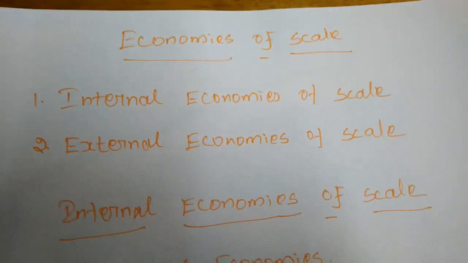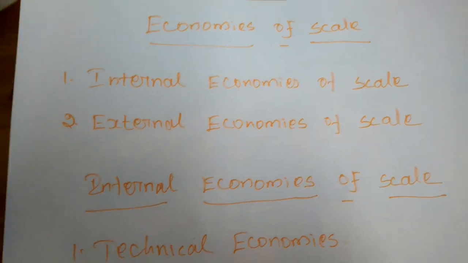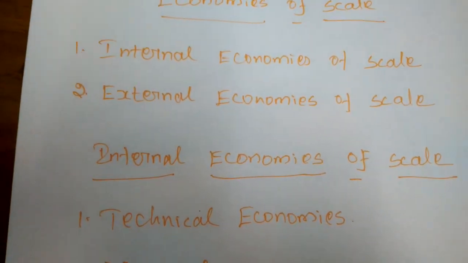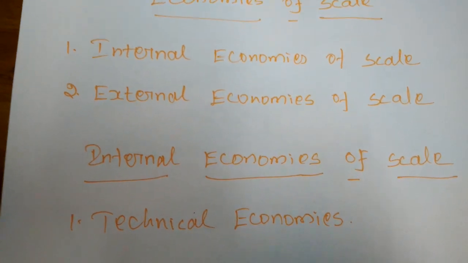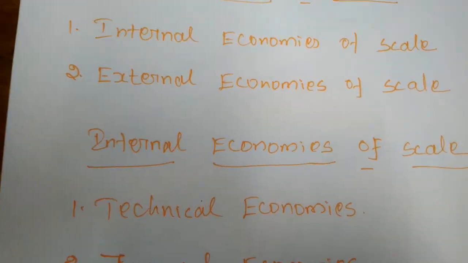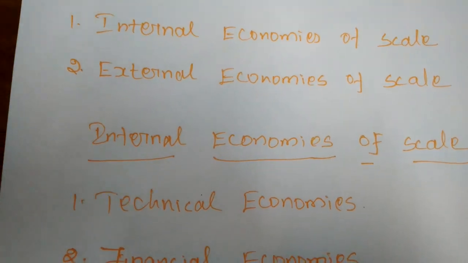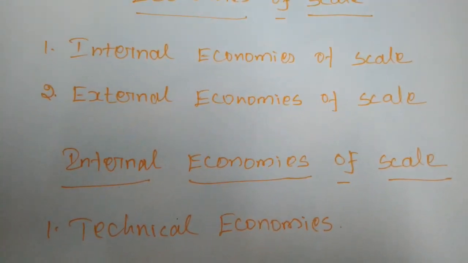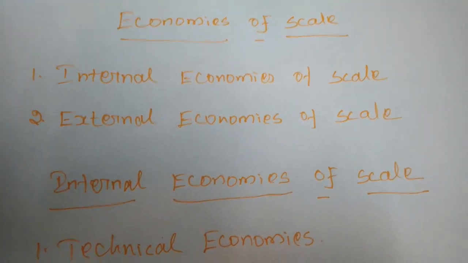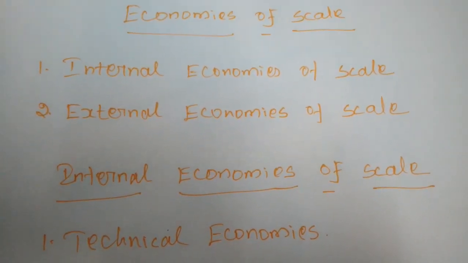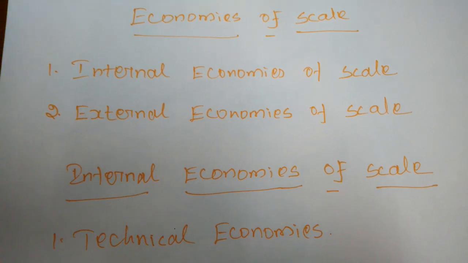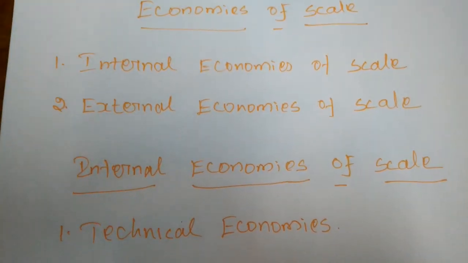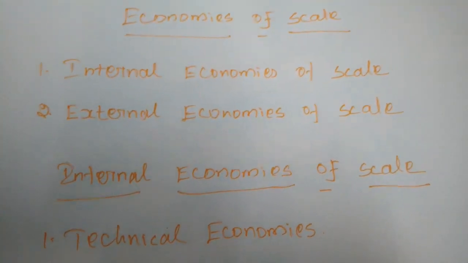Okay students, today our topic is economies of scale. The scale of production refers to the ratio of factors of production. By producing any commodity, we have to use the factors of production. In which ratio we use the factors of production is considered the scale of production.